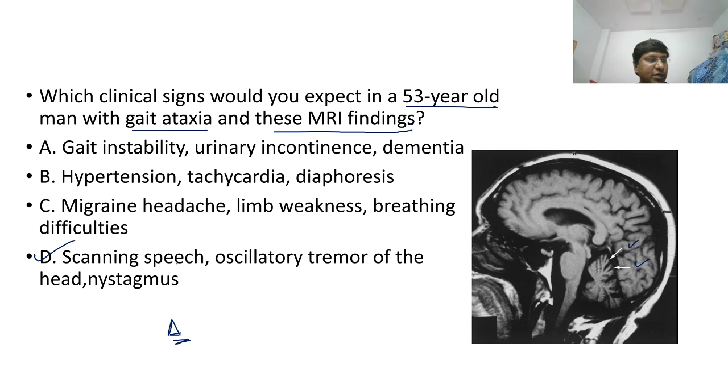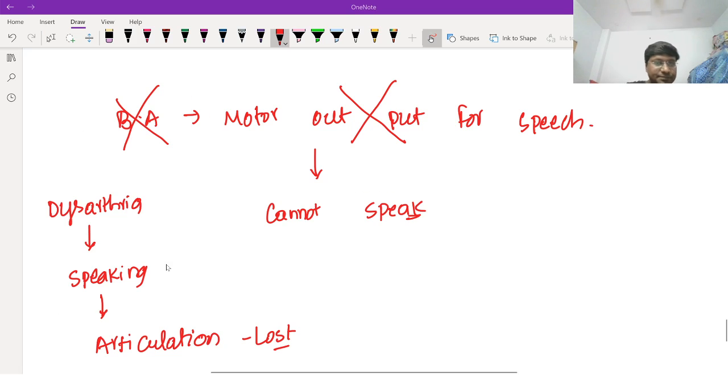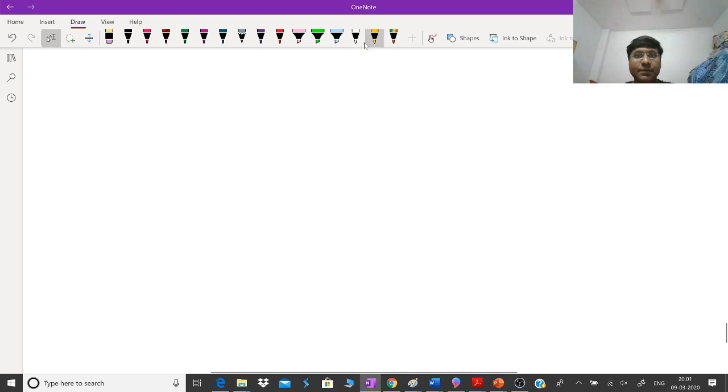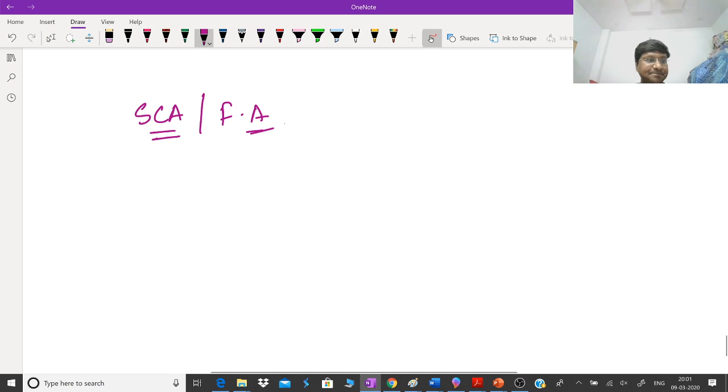But who will tell me what is the diagnosis? So the diagnosis is spinocerebellar ataxia. Right? The diagnosis is spinocerebellar ataxia, or it is called Friedreich's ataxia.